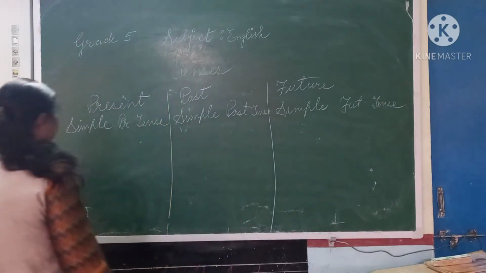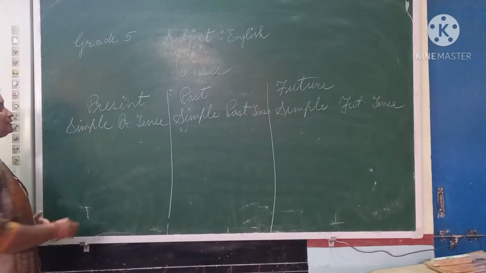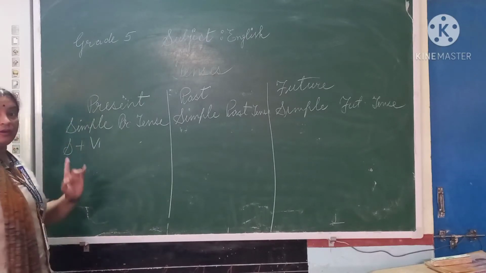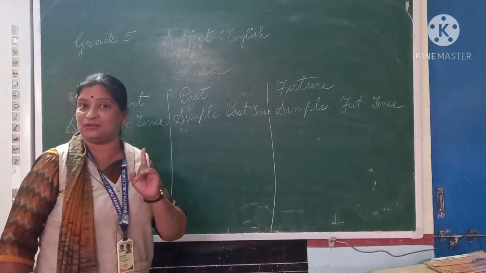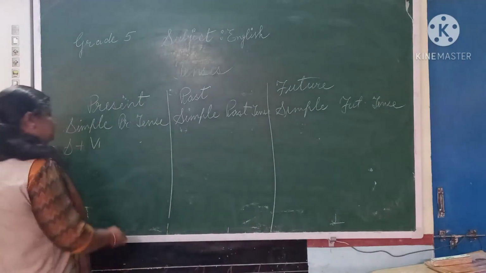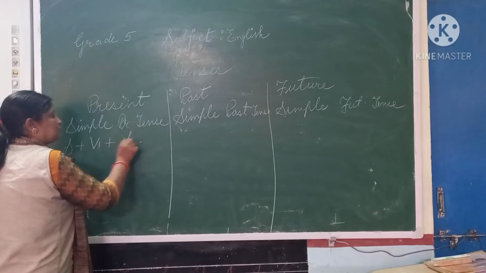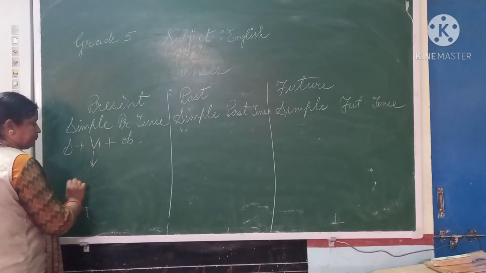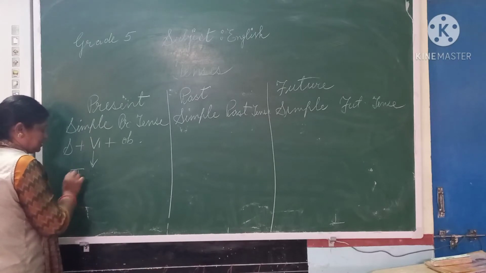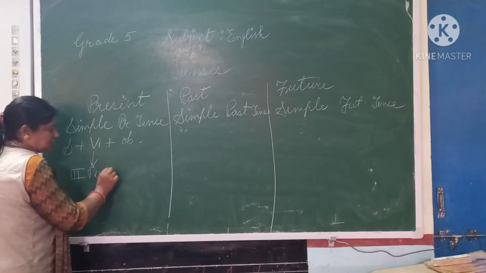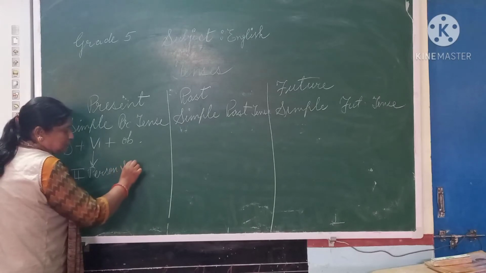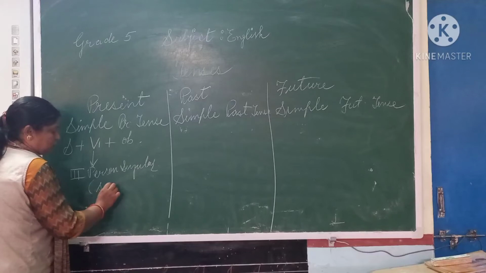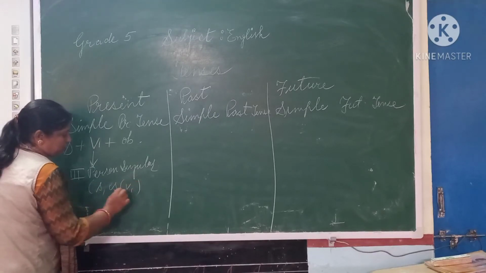So here we go, children. In simple present tense, how will you make the sentence? Subject plus first form of verb. No use of was and were. Okay? Subject plus first form of verb, and afterwards object. And if there is third person singular, you know three persons, third person singular, then you have to use s or es along with the first form.